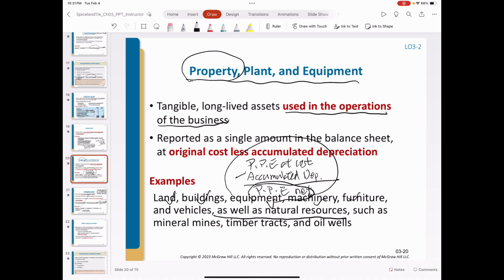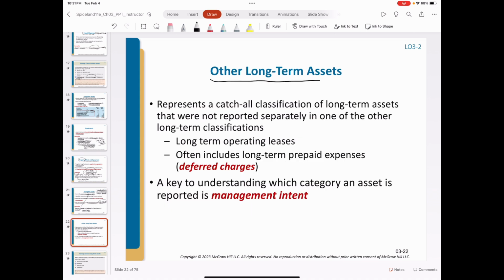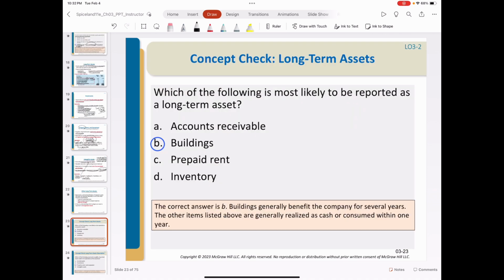For PPE, land is special. Land is one of the assets in PPE that is not subject to depreciation. So there's no depreciation for land. Other long-term assets may include many different types of assets that will be consumed or converted into cash in more than 1 year.